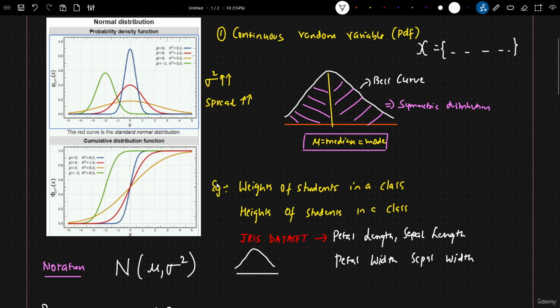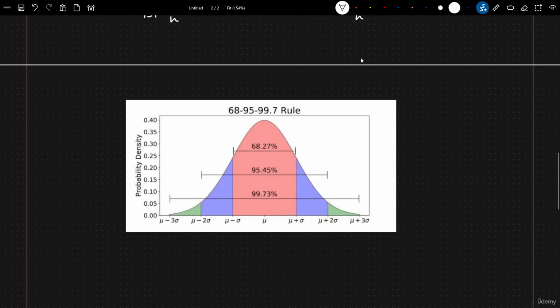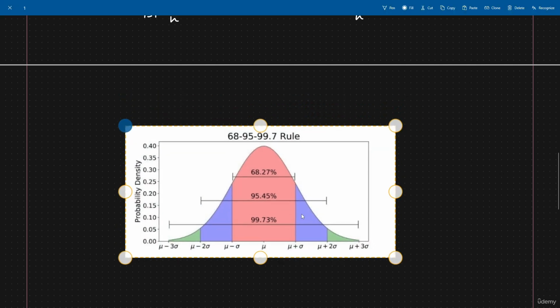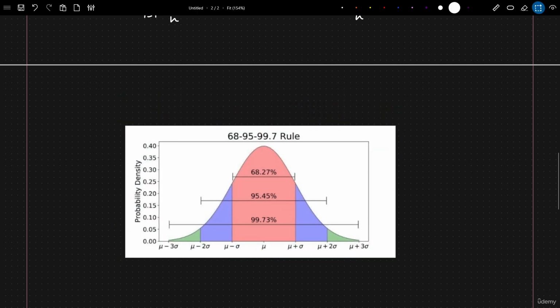Now let's go ahead and talk about one very important thing. The reason we are understanding all these distributions is that from them, we can make some basic and meaningful assumptions. One of the important assumptions about the Gaussian or normal distribution, we basically call the empirical rule. So let me go ahead and talk about the empirical rule of normal or Gaussian distribution.